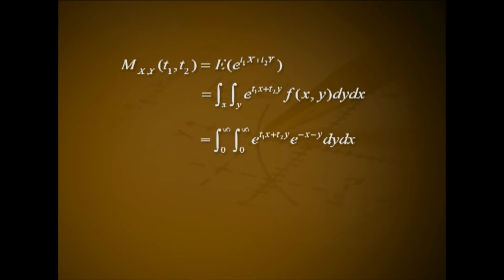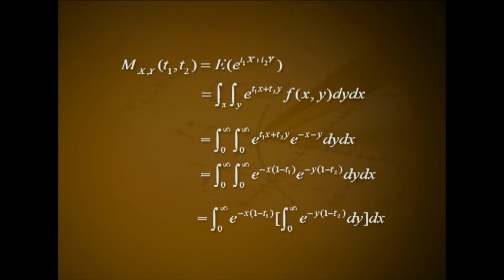that is equal to integral 0 to infinity again integral 0 to infinity e raised to t1x plus t2y into e raised to minus x minus y dy dx, that is integral 0 to infinity again integral from 0 to infinity e raised to minus x into 1 minus t1 into e raised to minus y into 1 minus t2 dy dx, that is integral 0 to infinity e raised to minus x into 1 minus t1 into integral 0 to infinity e raised to minus y into 1 minus t2 dy dx.